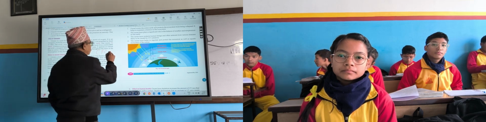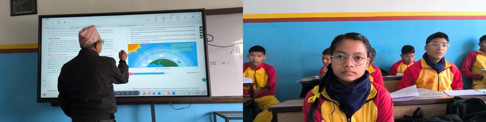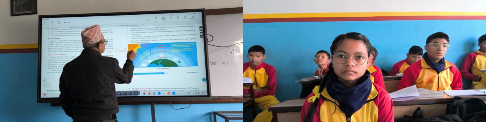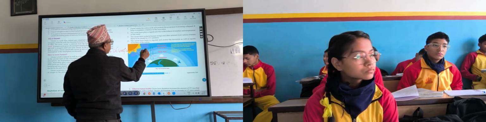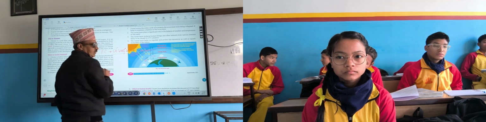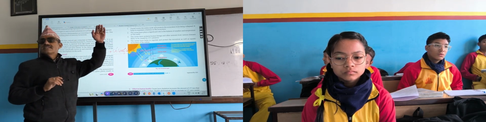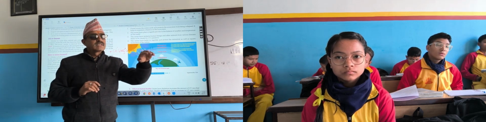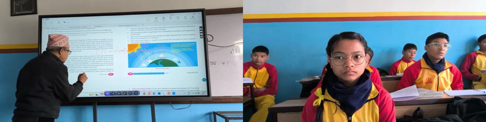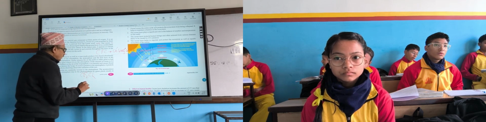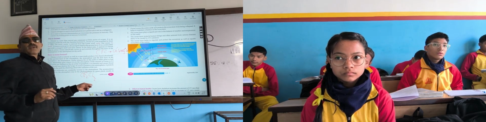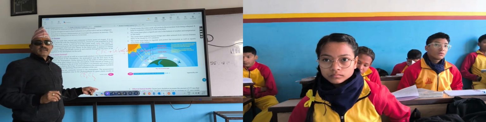Chlorofluorocarbon: chloro, fluoro, carbon. This is one chemical. When this chemical reaches the lower part of stratosphere, where there is ozone gas, CF2Cl2, it is the molecular formula of chlorofluorocarbon.